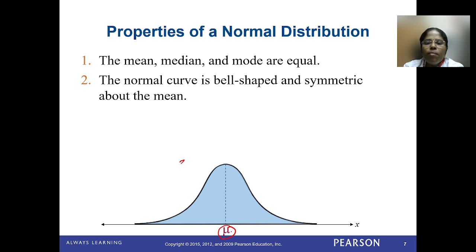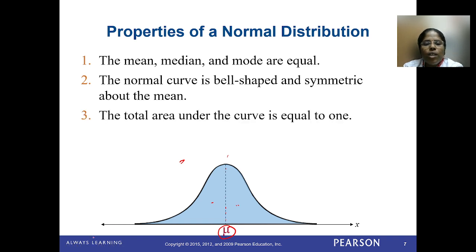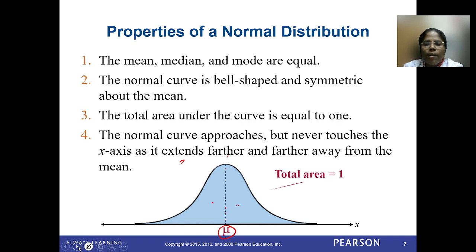Here the mean, median and mode are all equal at the center. The normal curve looks like a bell-shaped curve and is symmetric about the mean. Both the sides are symmetric to each other. The next property: the total area under the curve is equal to 1.